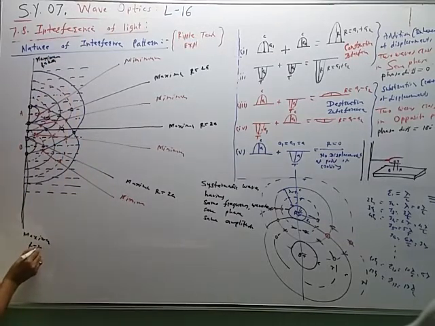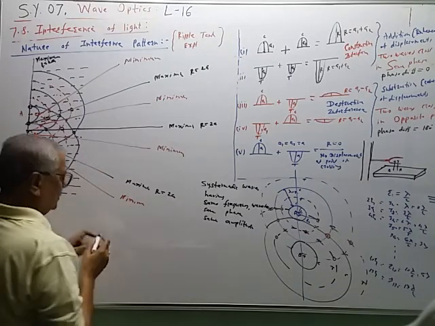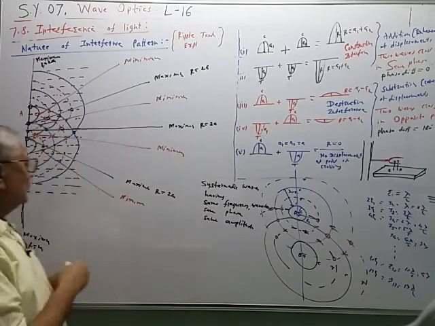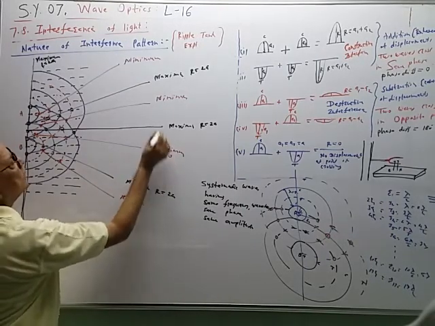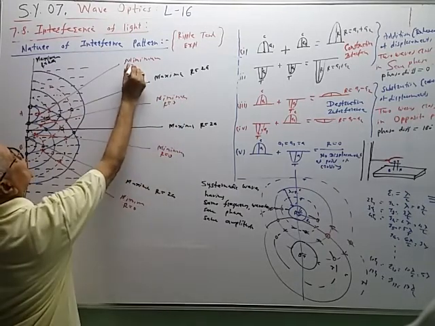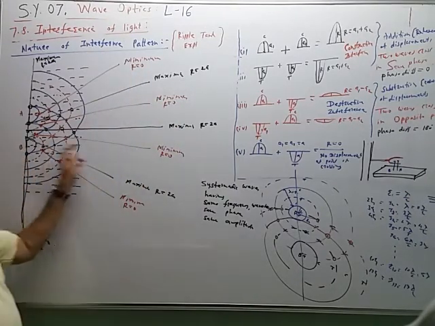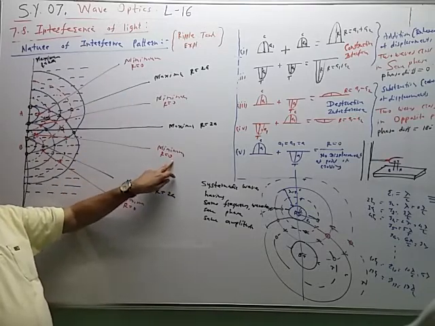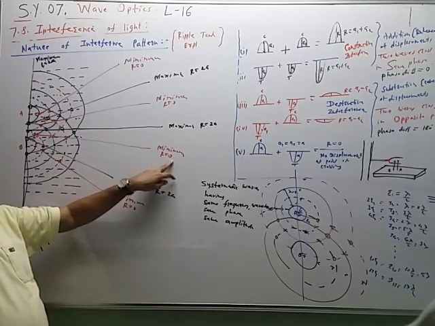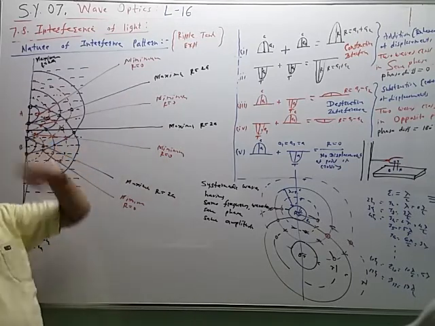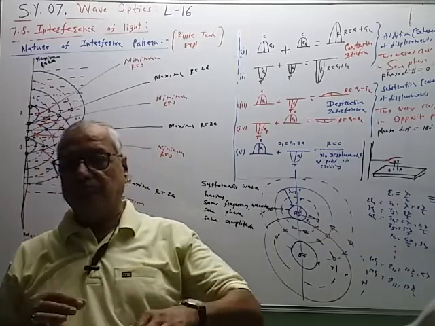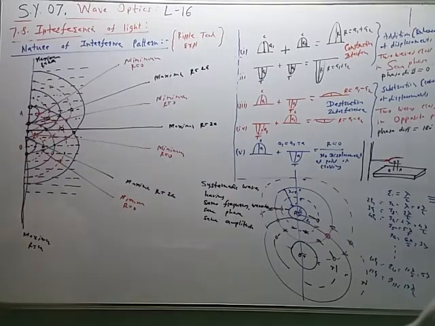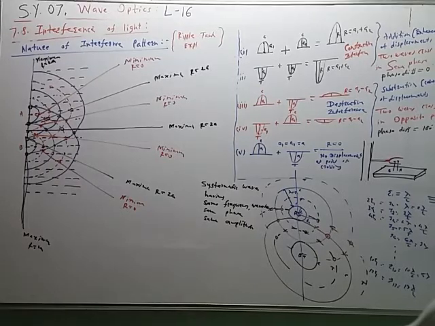And if the amplitudes are equal, then on this line R is minimum, that is equal to 0. So resultant displacement at all these points is 0. These are the lines, red color, of 0 displacement. The water molecule will have 0 displacement, and black lines represent the maximum displacement. So we get alternate lines of maxima and minima like this. So this is the nature of the interference pattern.